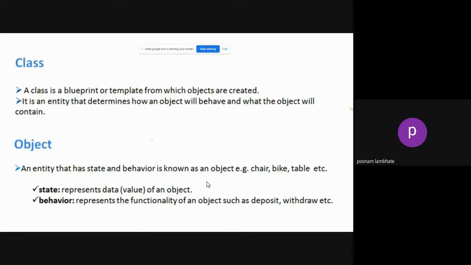Similarly, another thing that you would have realized is we get to define the class. It means we get to define how the object will behave, because the class determines how the object will behave. But who determines what the class is? We determine the class. The class will determine the behavior of the object. So indirectly we determine the behavior of the object.